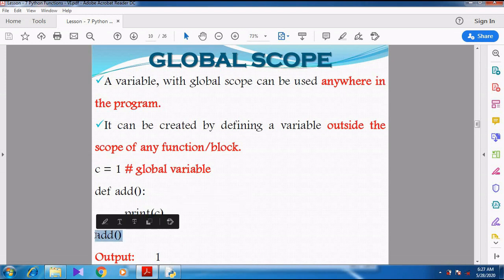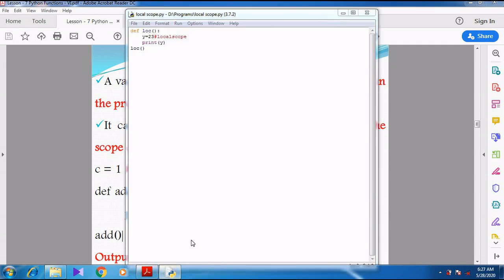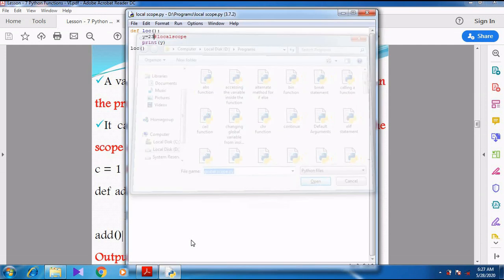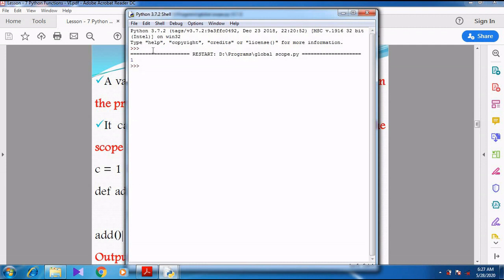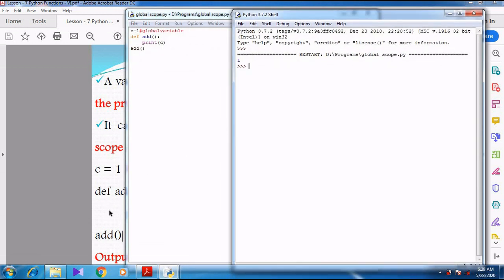Now I am calling the function add. Now you see here, what will happen? So, global scope. So c equal to 1 is a global variable, and then I am printing inside the function, I am calling the function. So when I go with F5, it shows 1. So it is accessible. The global variable is accessible inside the function. Right? Can you understand, students?